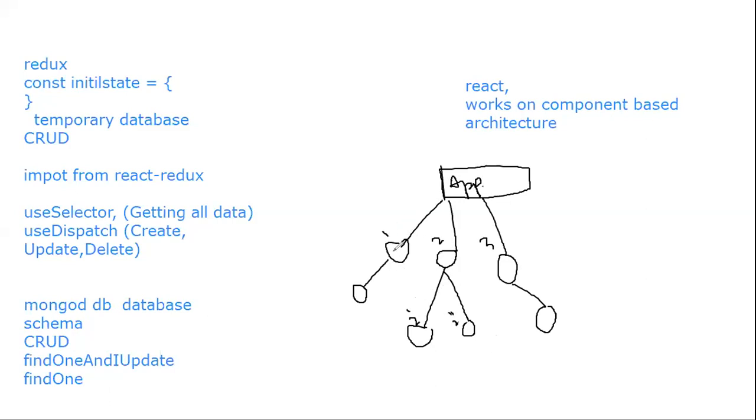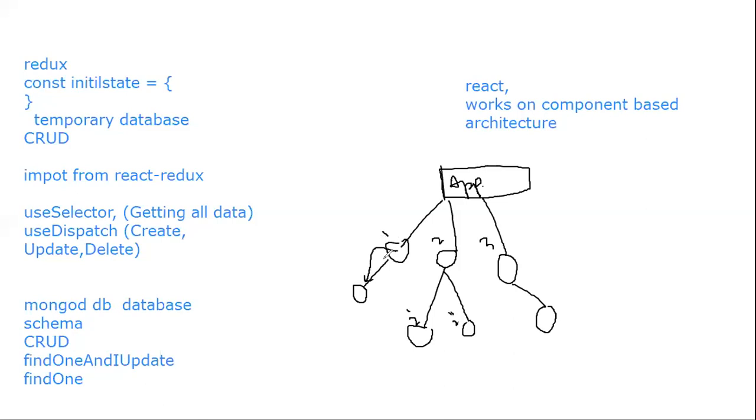Now suppose we want to pass data from this component to this component, how will it work? Till now, you are simply passing props from this component to this component. That is how you are managing it till now.